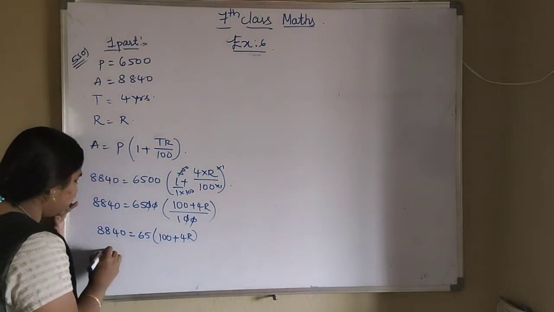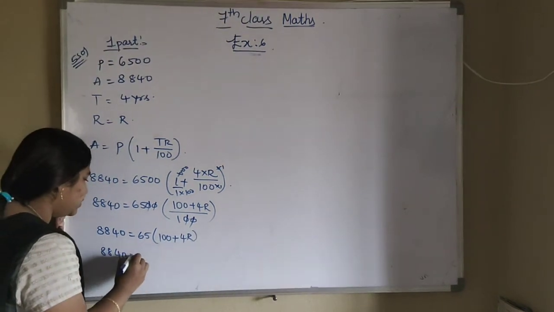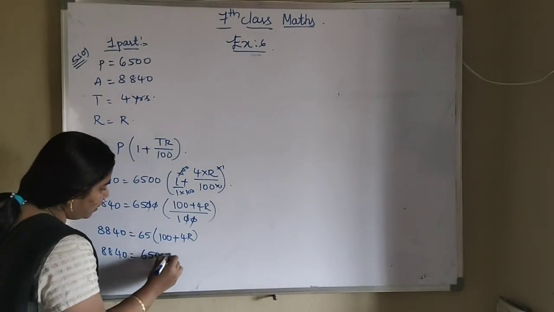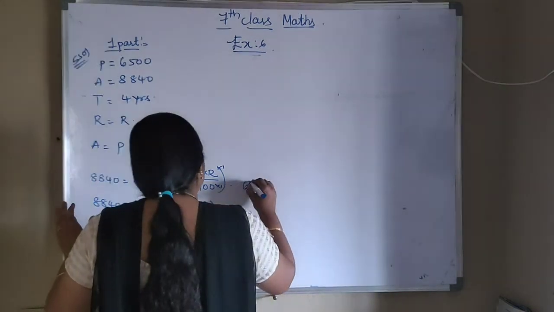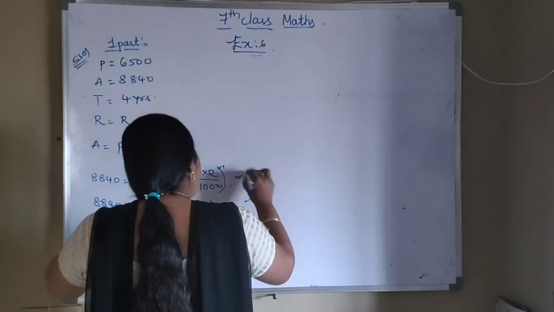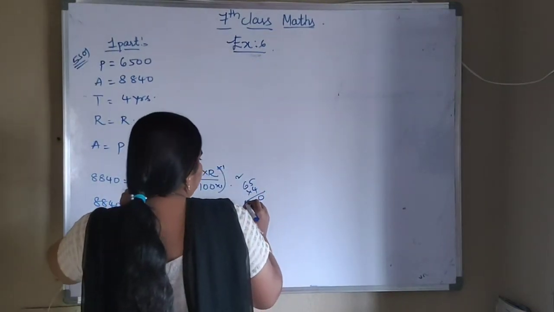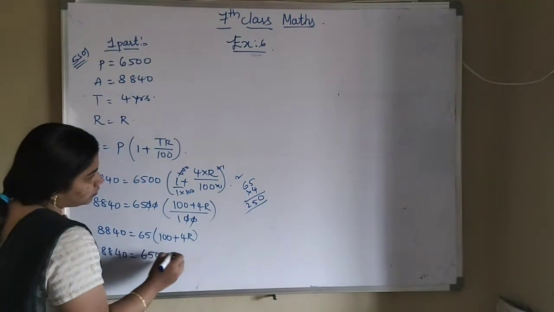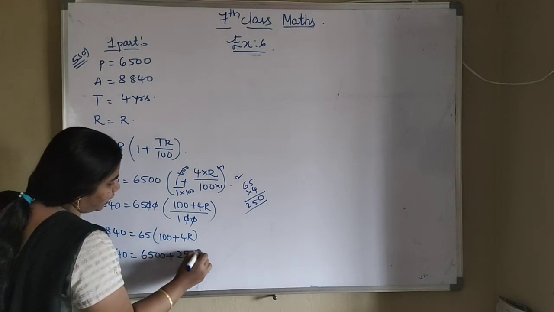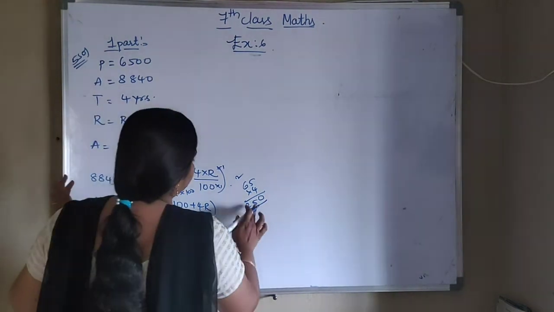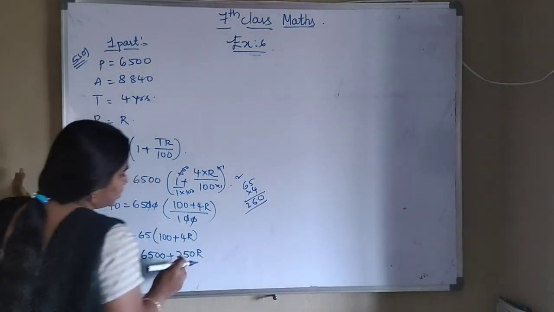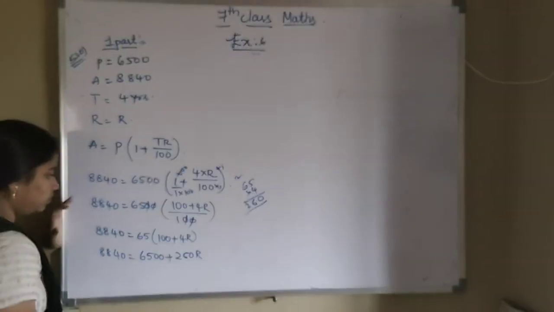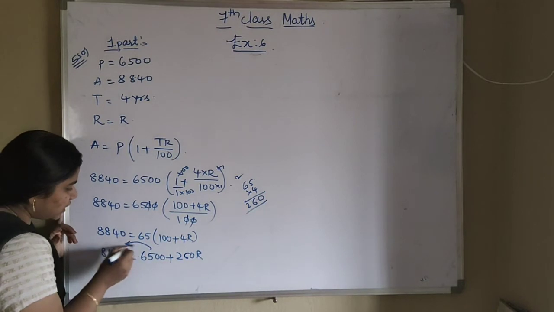Just multiply the terms. 8,840 equals 65 into 100, which is 6,500, plus 65 times 4, which is 260R. Now transpose 6,500 to the other side.